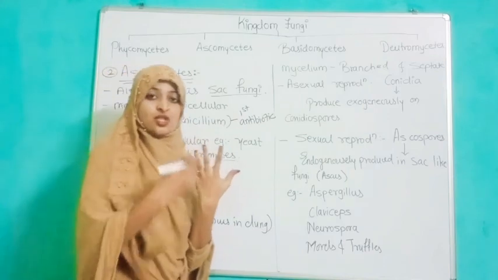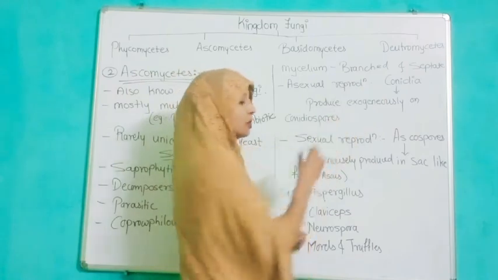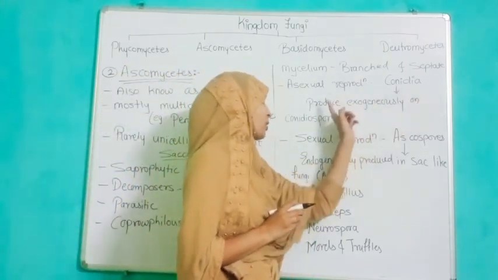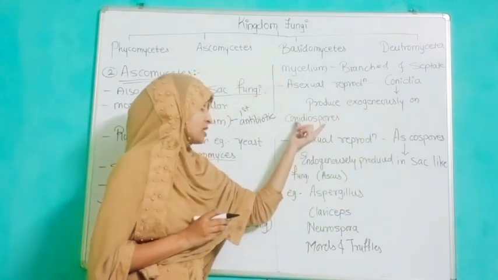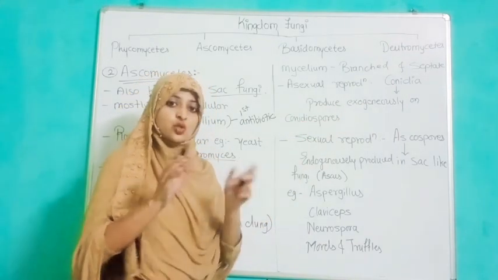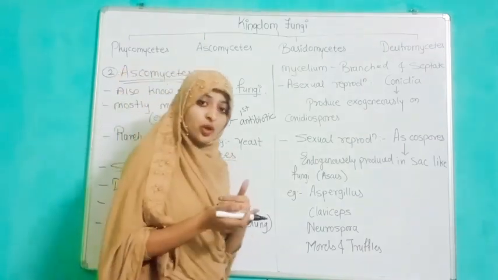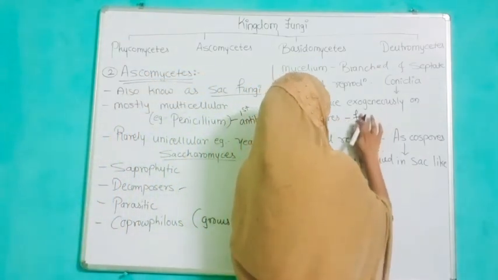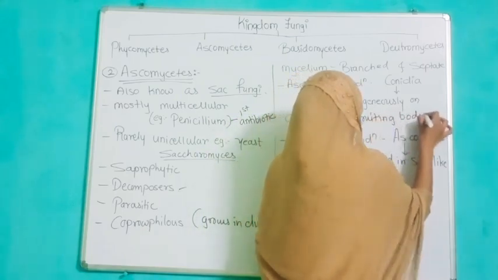They have a septate condition, meaning there are gaps in their branched structure. In asexual reproduction, they form conidia, which produce exogenous conidiospores. On conidiophores they form the spores exogenously, on their outer body covering, and that is known as the fruiting body.